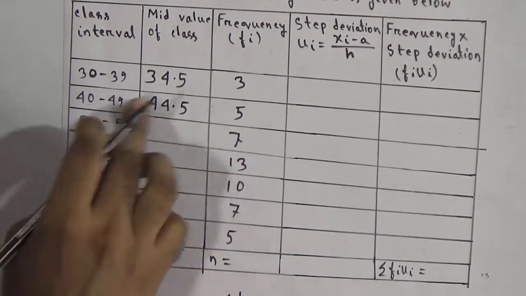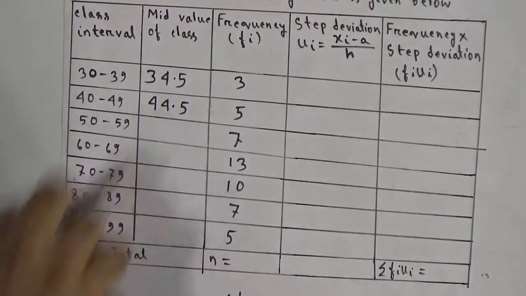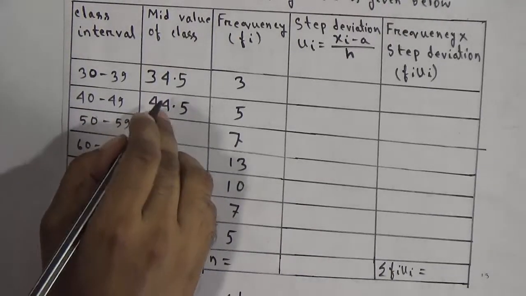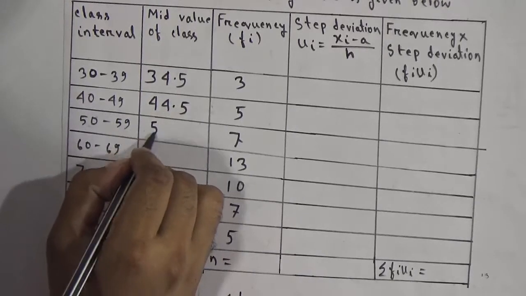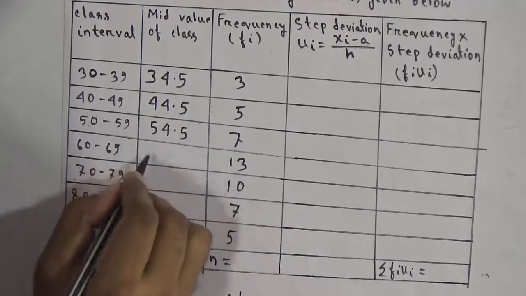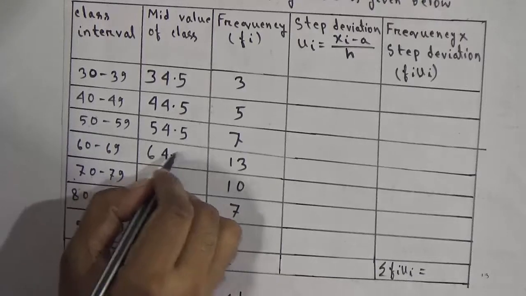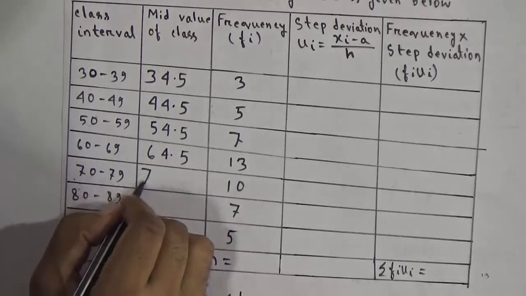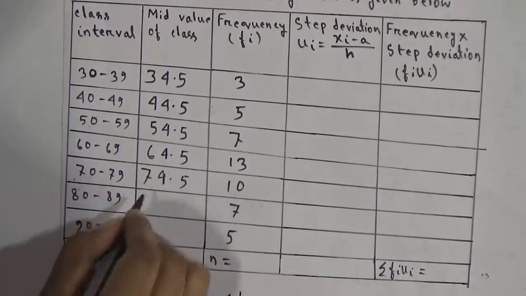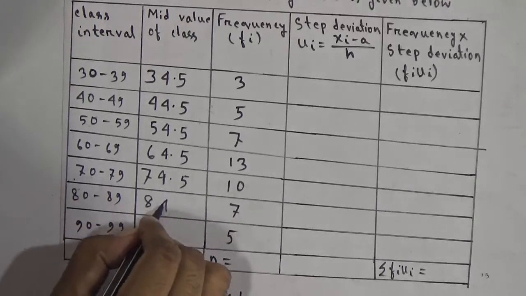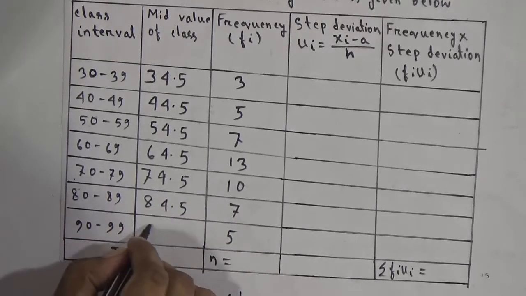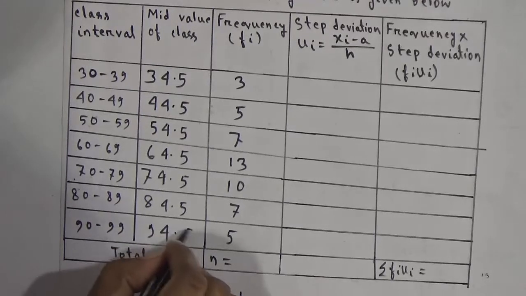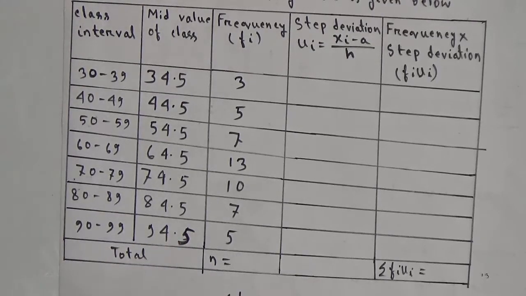Now adding just 4, we can get another mean value. If we add 10, then it should be 54.5, then 64.5, then 74.5, then 84.5, and last one will be 94.5.